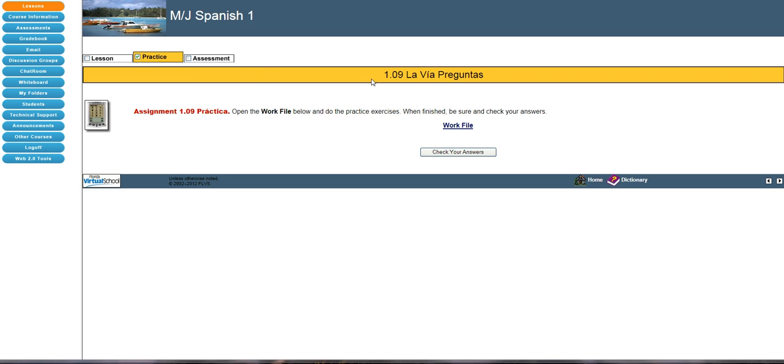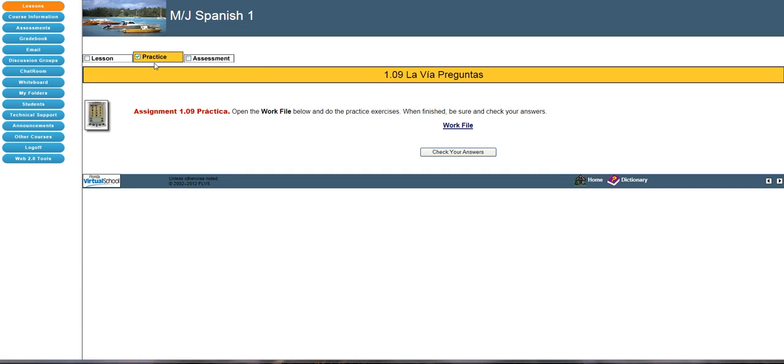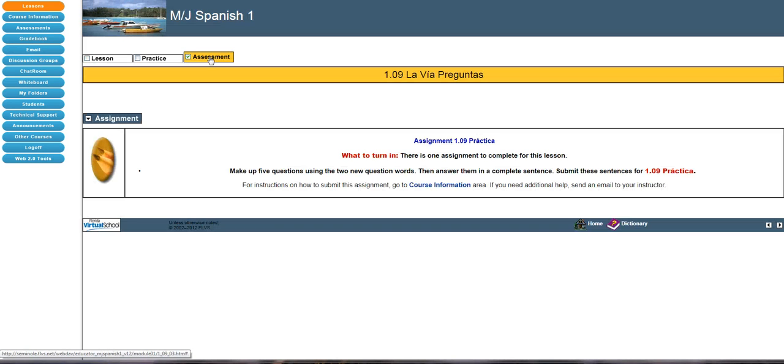So again, you're going to go through and do the practice activity. Remember, all of this vocabulary you've already had with señor, amigo, señorita, all of those. You've had all of these adjectives, interesante, atlético. You've had all those before. So the only thing that's different is quién and cómo. You've already had the verb ser, where it's es also. So you're going to do your practice activity. Make sure you print those out, or do them in a Word document and print them for your folder so that you have them. Check your answers in the work file, and then you're ready for your assessment.